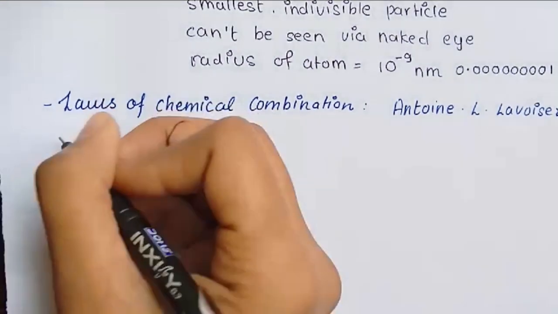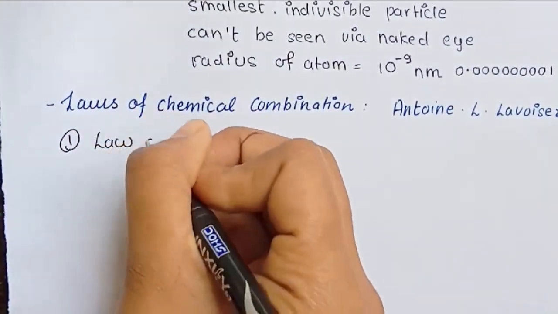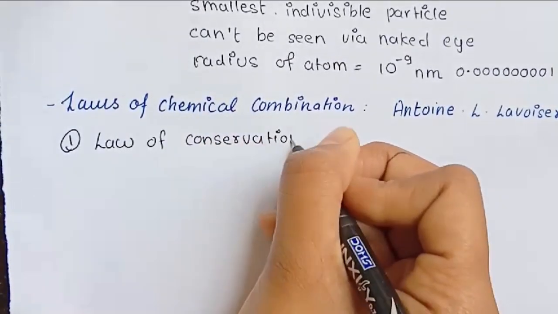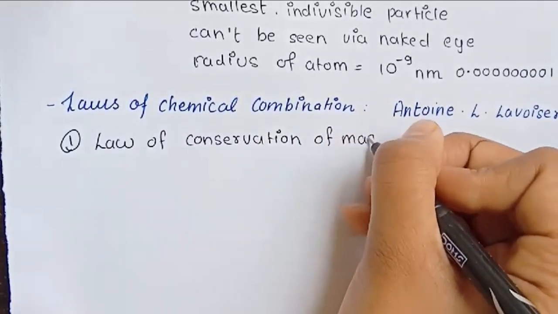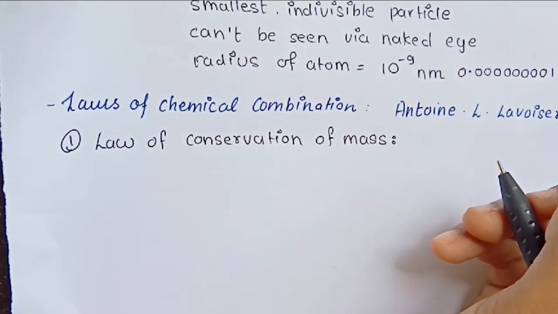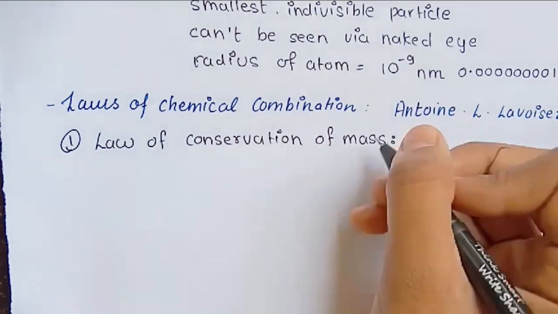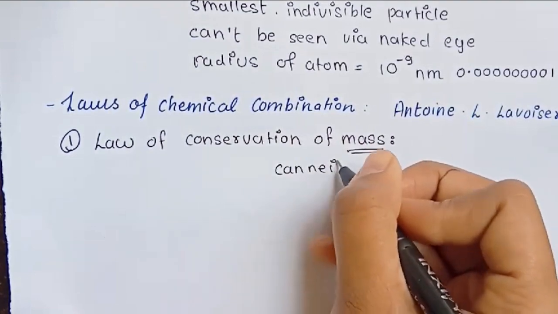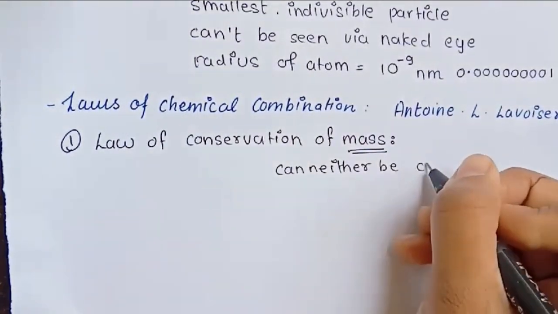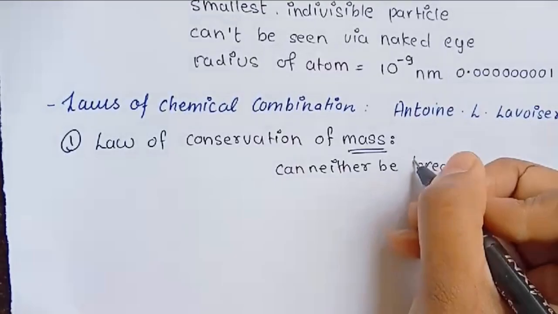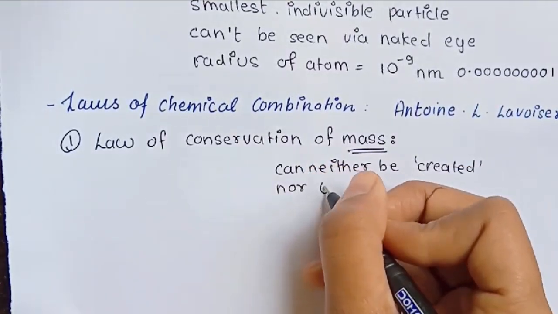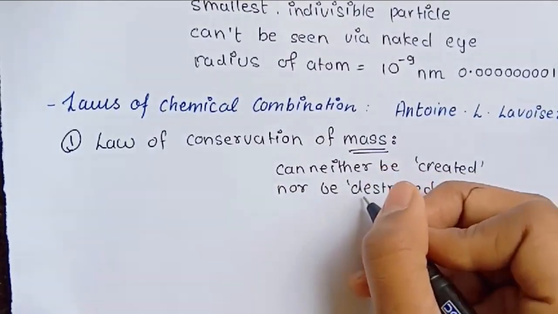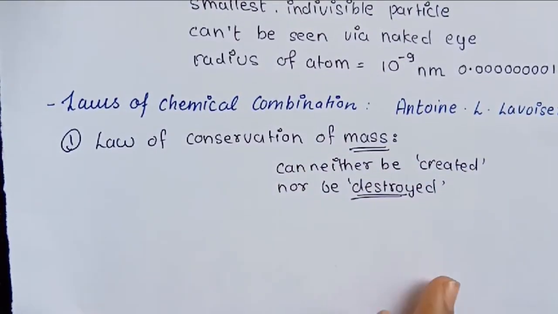What is the first law? It is the law of conservation of mass, in which he states that mass can neither be created nor be destroyed. Means we cannot create mass and we cannot destroy it. It remains as it is.